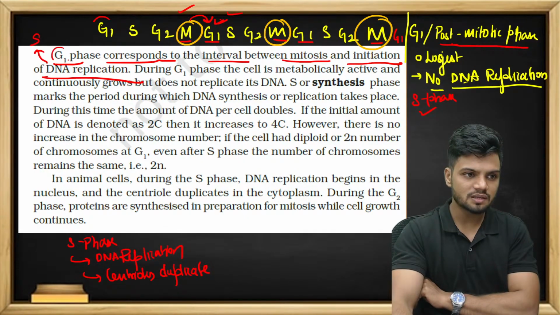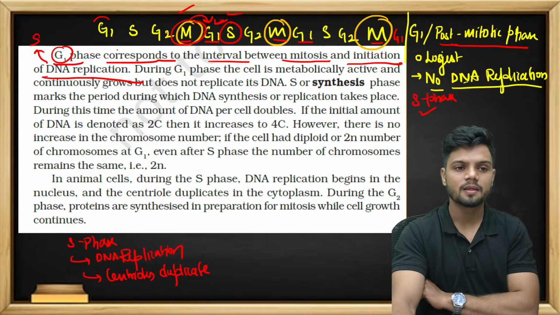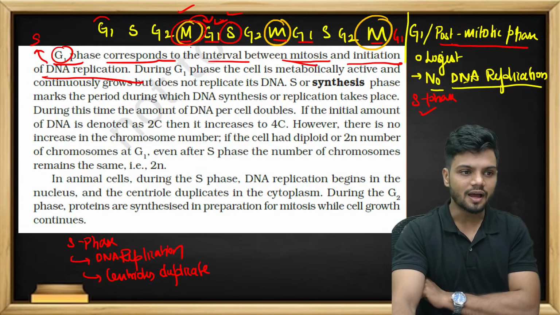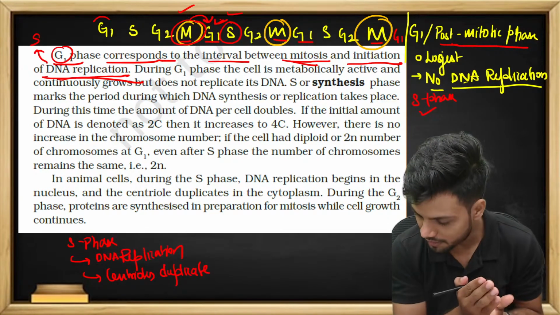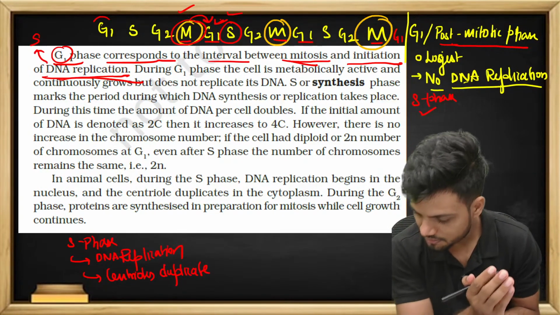So can I tell G1 phase right now is between M and S? It is between M and S, G1. M is nothing but mitosis and S is nothing but initiation of DNA replication. So G1 phase is between M and S. Yes, M and S.